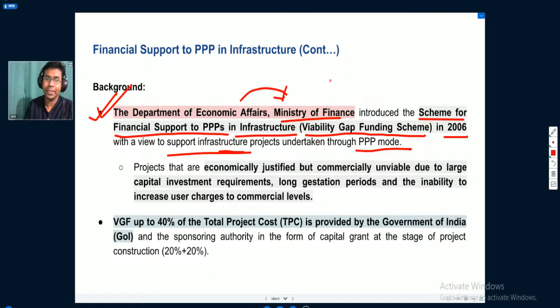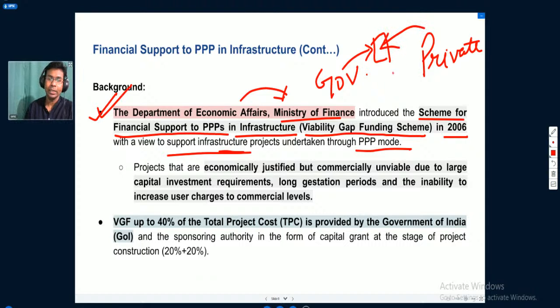Public-private partnership means where a government agency and a private sector entity come together in a partnership project to actually work on a project and make it a workable project.